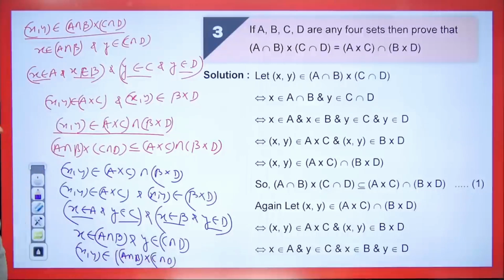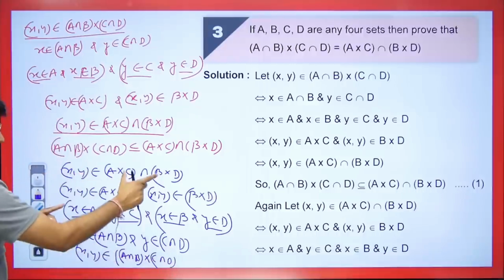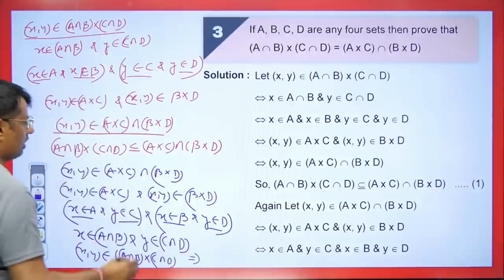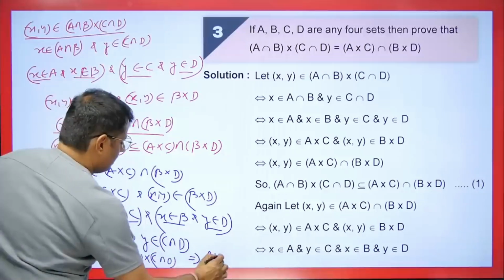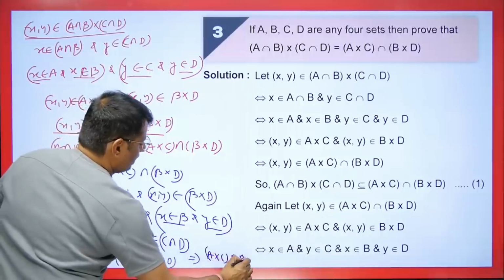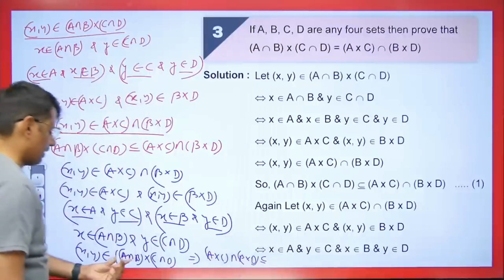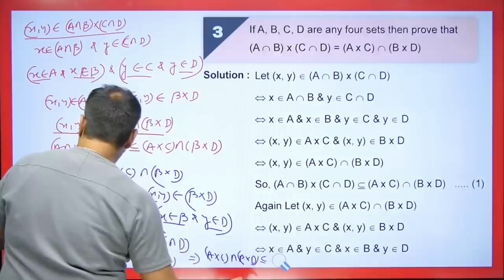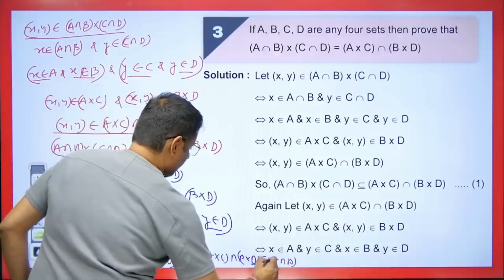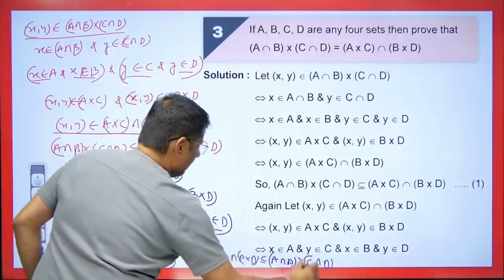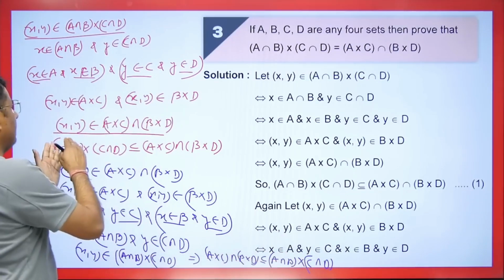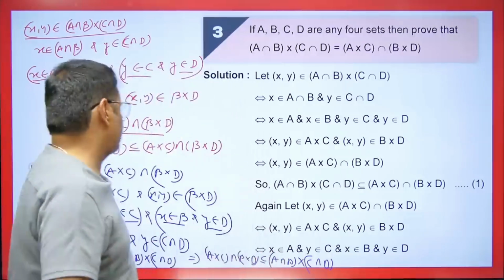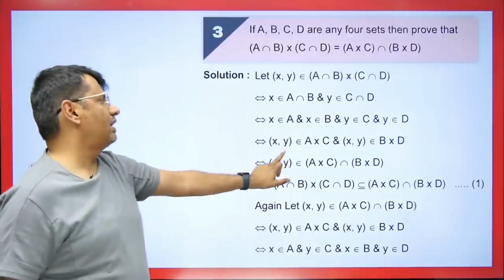So we have proven here that we took one element from here and it came in this. And this contains this. What does this mean? If I imply it, then it will result in A cross C intersection B cross D contained in this part, meaning it contains A intersection B cross C intersection D. If this contains inside this and this contains inside this, then what will happen of both of them? They will become equal. So we can prove it very easily in this way. I've explained the proof here as well in the solution.